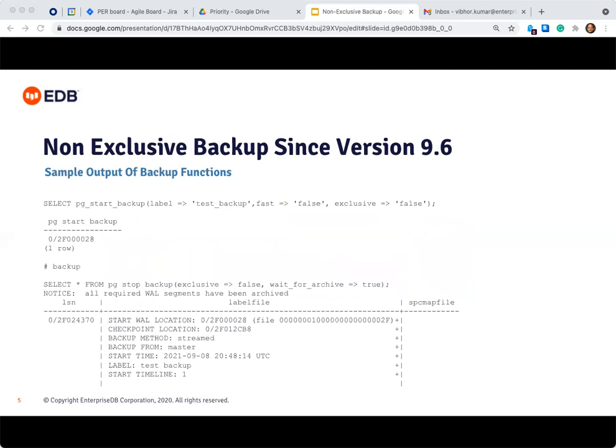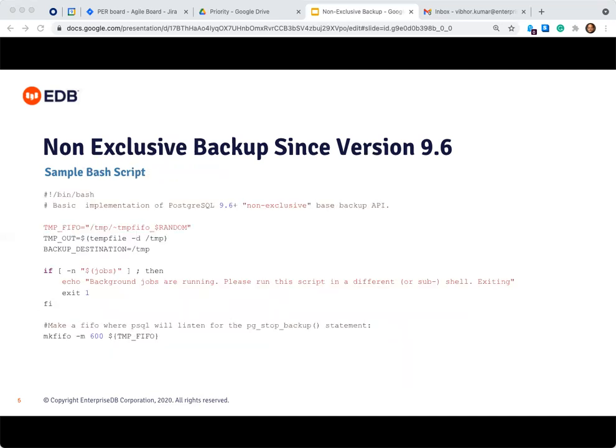Here is the output of pg_stop_backup in the non-exclusive mode. In this output, you can see pg_stop_backup shares three pieces of information: a LSN, that is the last LSN of the archive WAL file; label file information, which is very important for creating the backup label file; and the space map, which contains the information of tablespaces if you have tablespaces in your Postgres data directory.